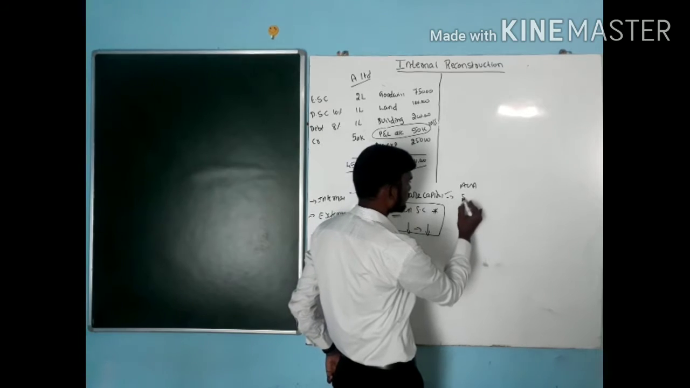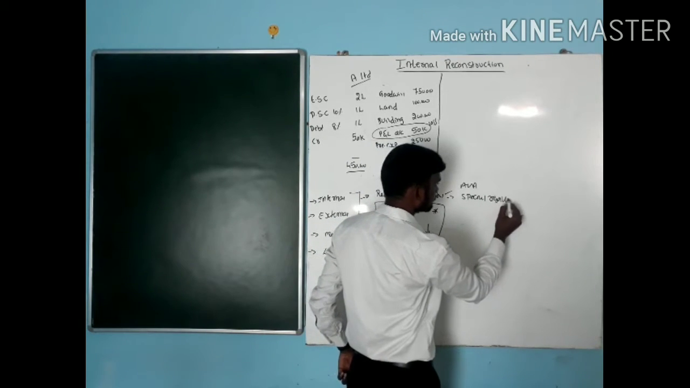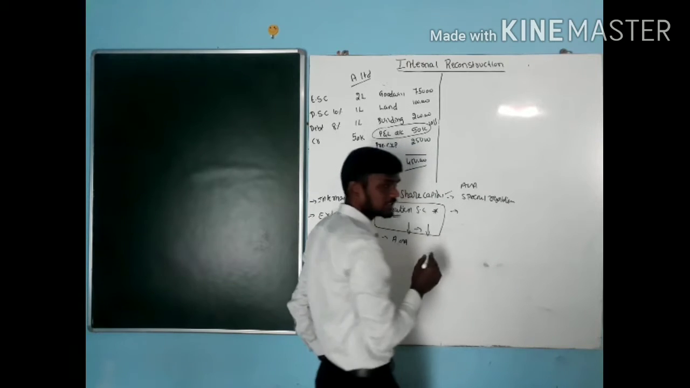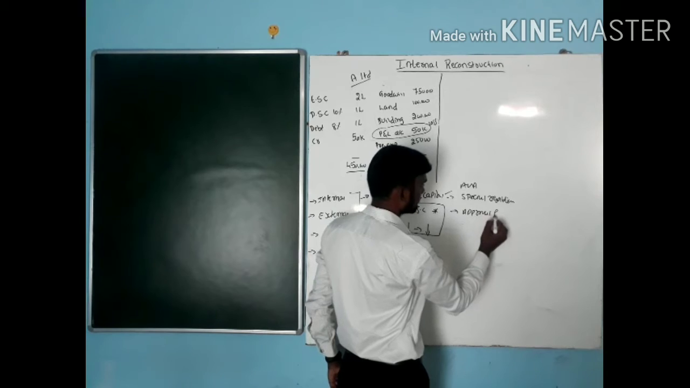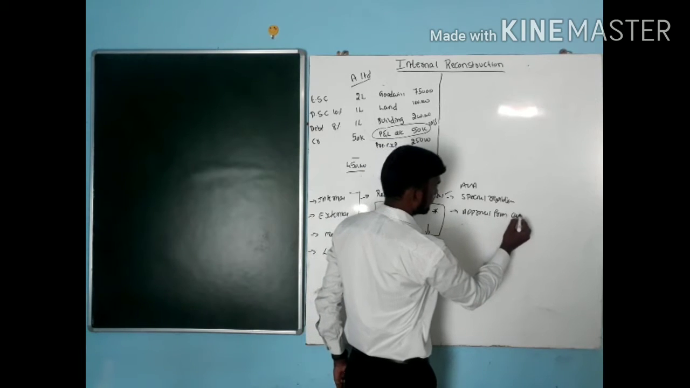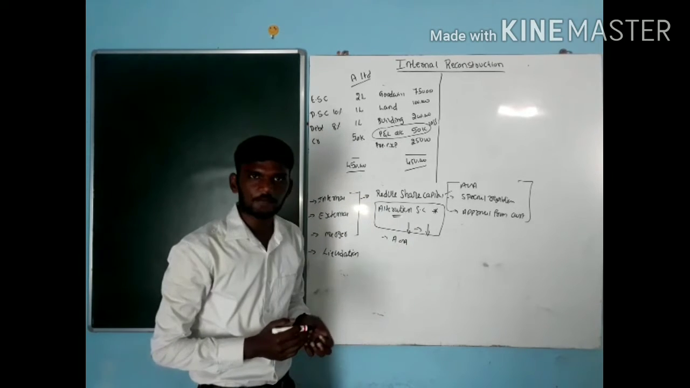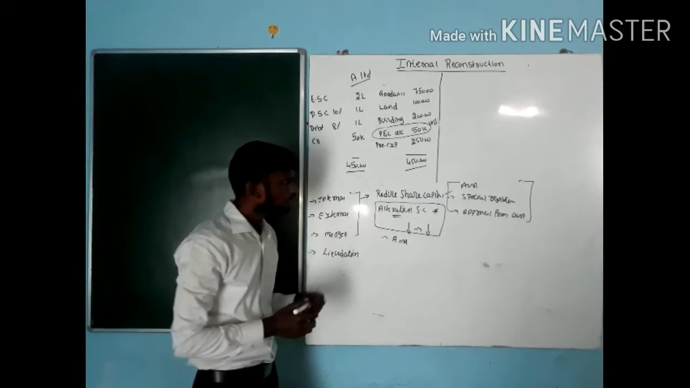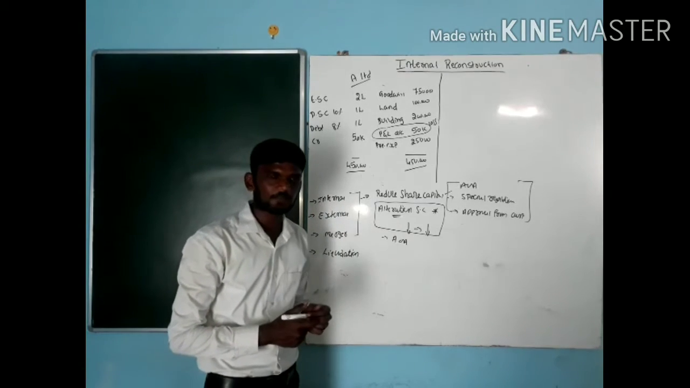Next, we have to pass a special resolution. Next, we have to get approval from the court. If these three conditions are satisfied, then we can go for reduction of share capital. How do we do the reduction of share capital? For this we have to prepare some journal entries as well as a balance sheet.